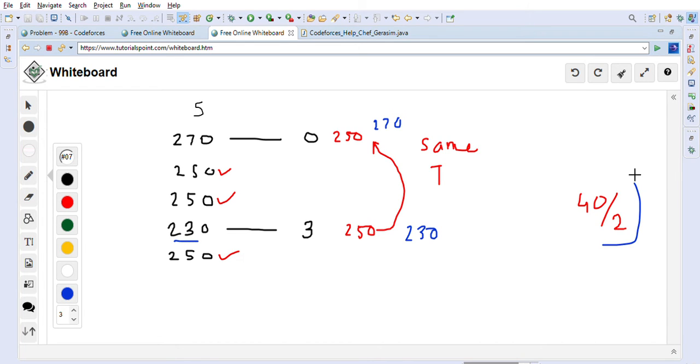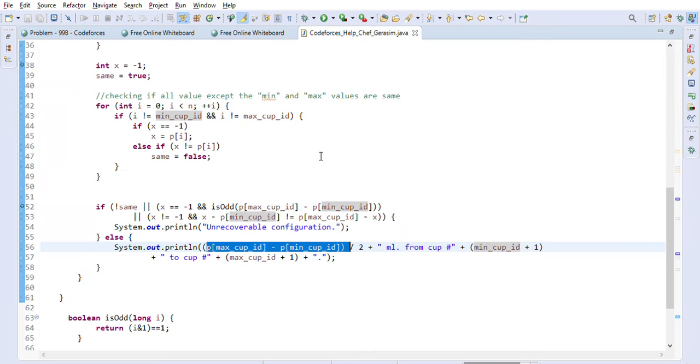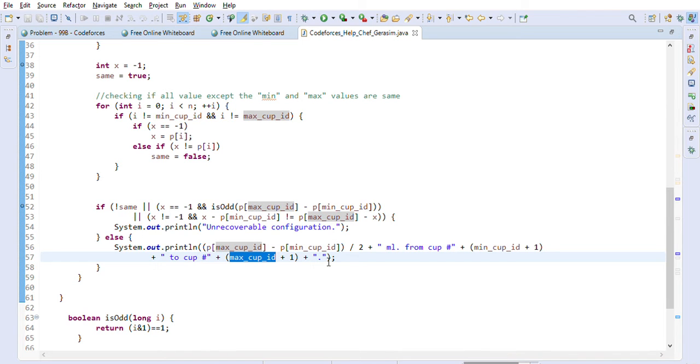So 40 divided by 2 gives us how much we have poured. That's what we are calculating here, divided by 2 ml from cup minimum cup ID plus 1 to cup maximum cup ID plus 1. Why are we adding plus 1? Because we are doing one based indexing in the output, so we are using plus 1 here.